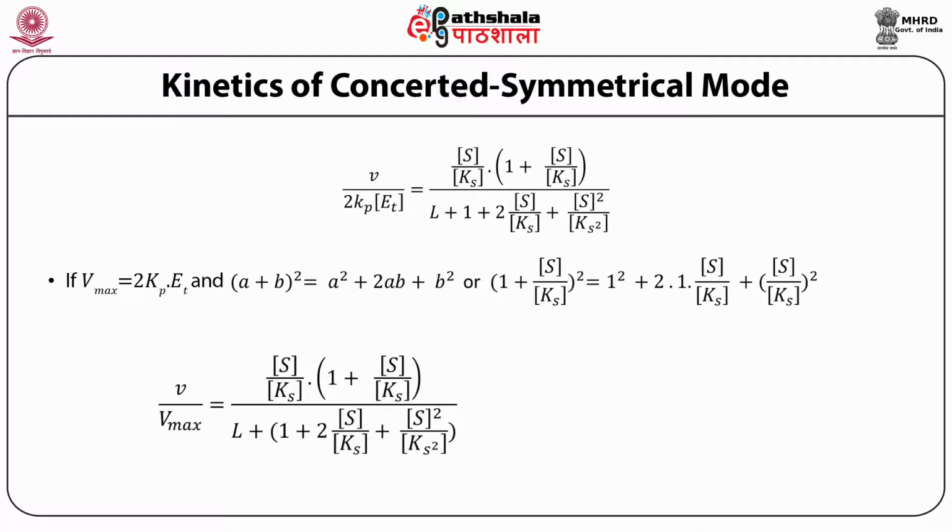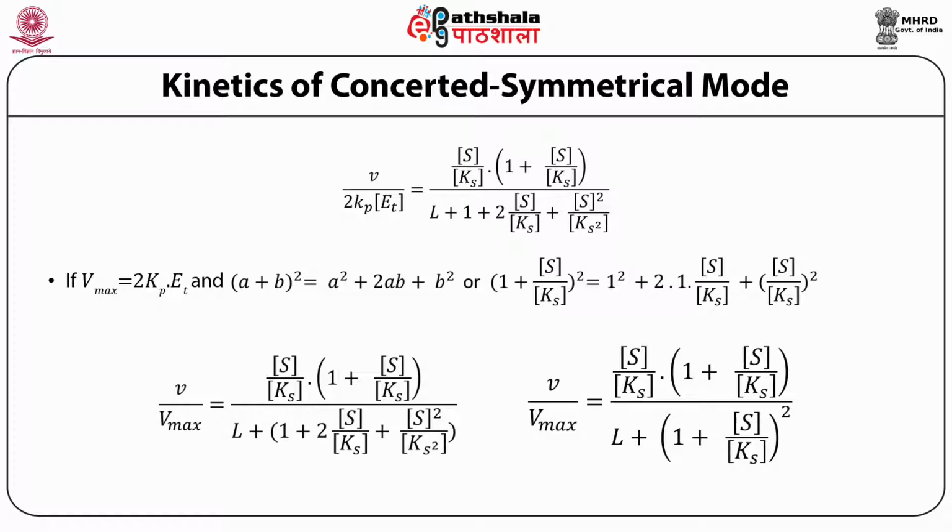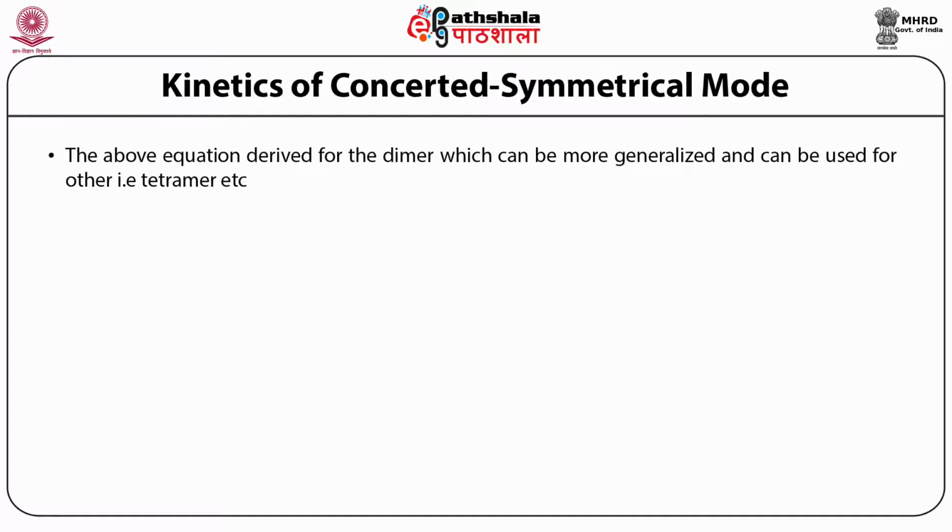And this equation can be rearranged as V upon Vmax is equal to S upon Ks in the bracket 1 plus S upon Ks, divided by L plus 1 plus S upon Ks whole square. The above equation, which is derived for the dimer, can be generalized for a tetramer or any other oligomer.